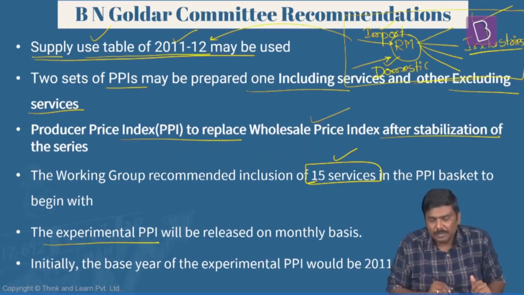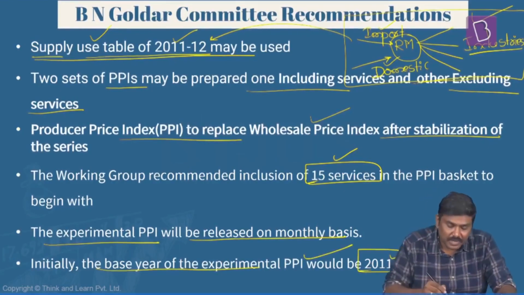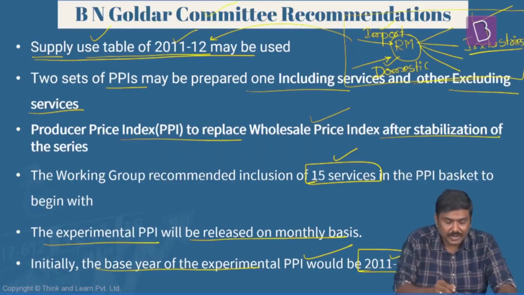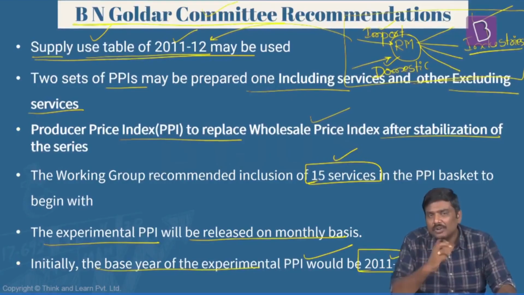Next, the experimental PPI will be published on a monthly basis, and initially for the calculation of PPI, the base year would be 2011-2012. So these are some of the very important recommendations which have been provided by the BN Goldar committee with respect to preparing producer price index in India.